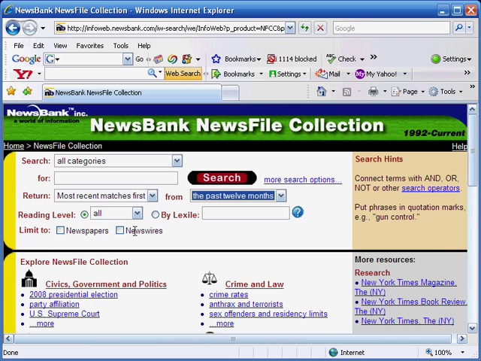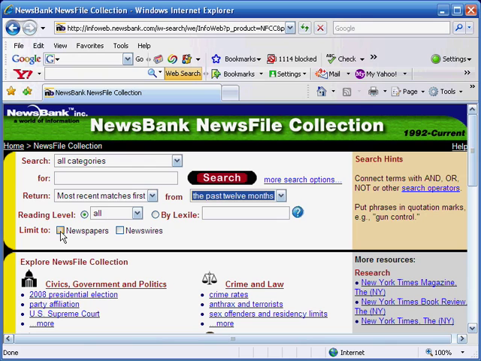Also, you should be aware of the fact that because newswire articles are sent out to a wide variety of newspapers, you might end up seeing the same article multiple times from different newspapers, and that's one of the risks of using newspapers as sources. You do not want to go through here and do a search and just print out the first 10 articles you come to. They might all say the same thing. They might all be based on the same newswire article. They might share sources in common. So you're going to have to really carefully read your sources and make sure that you have unique information in the sources that you have chosen.